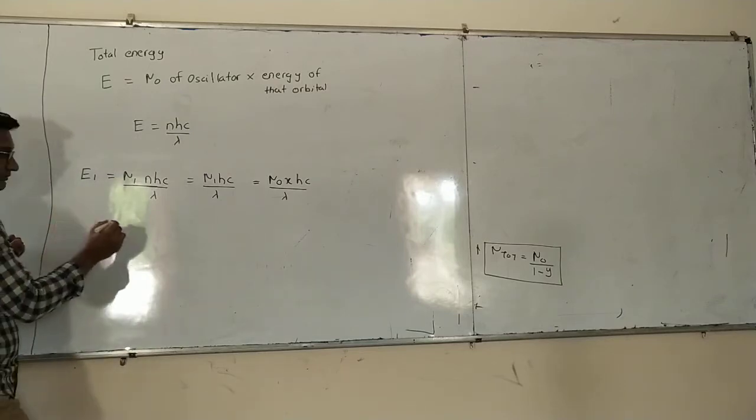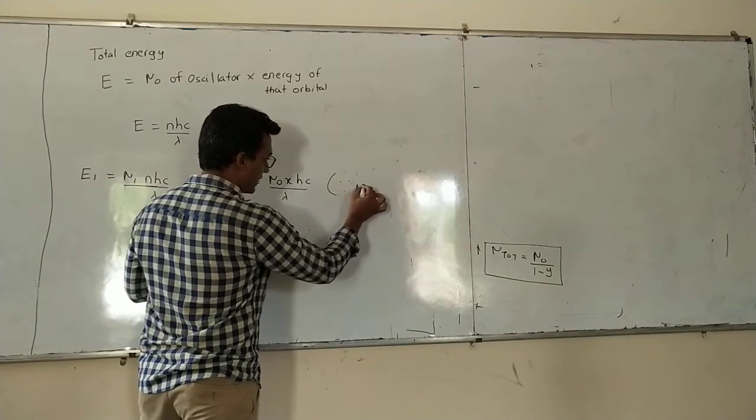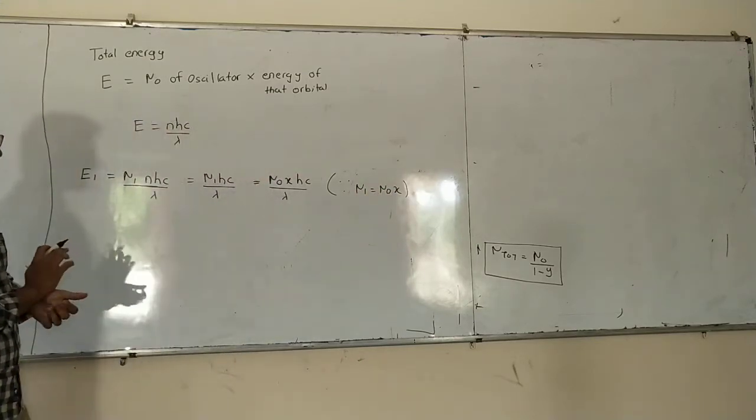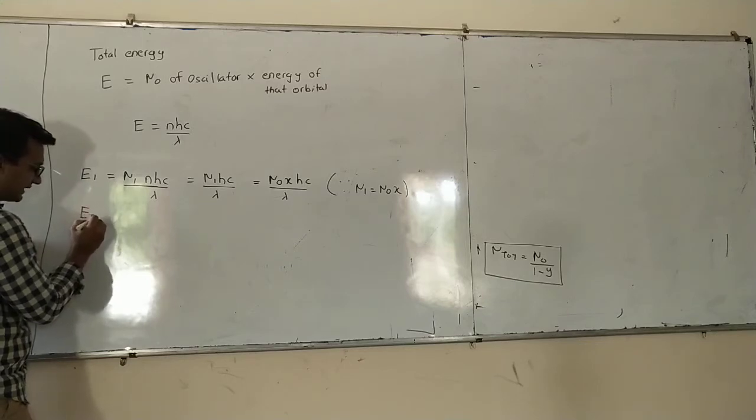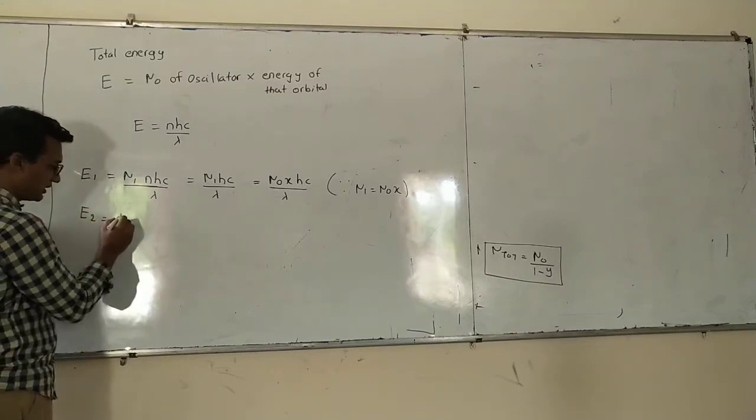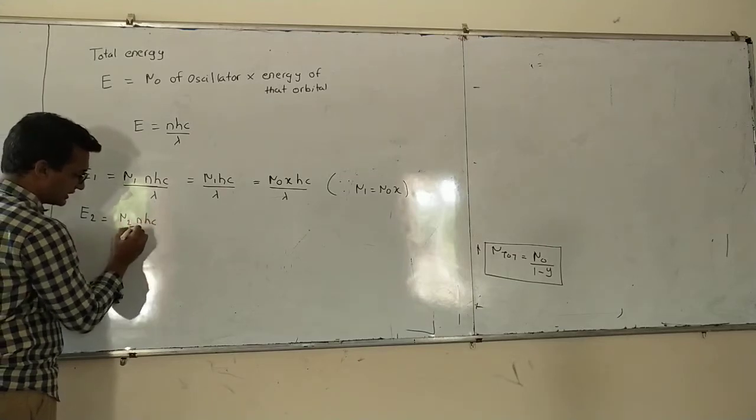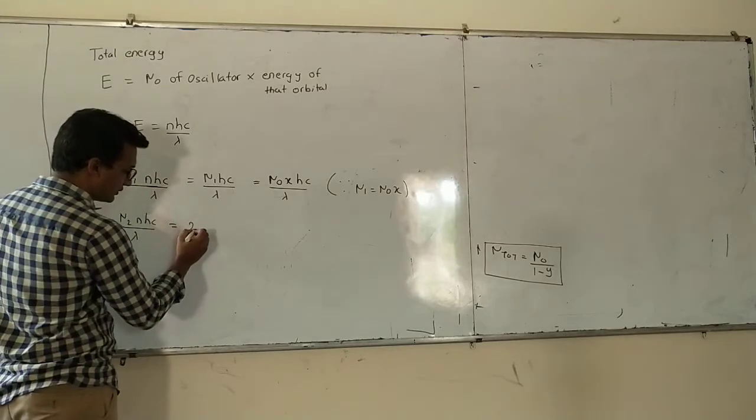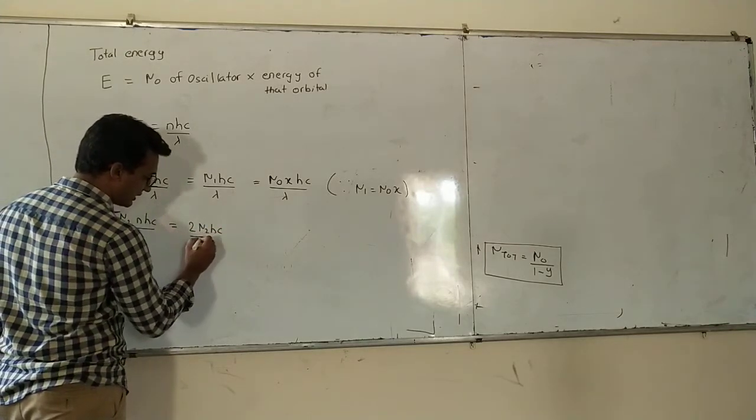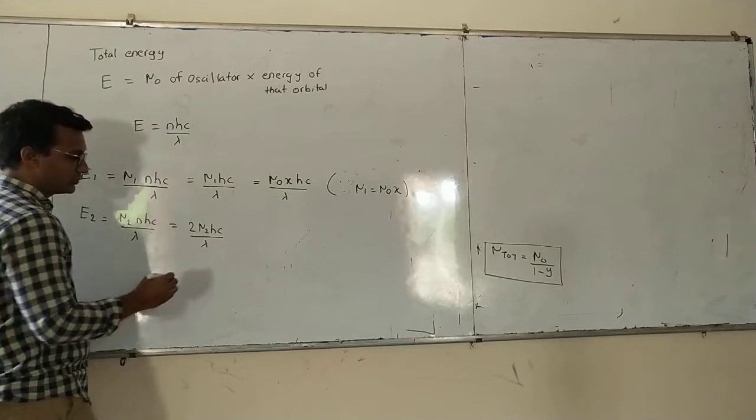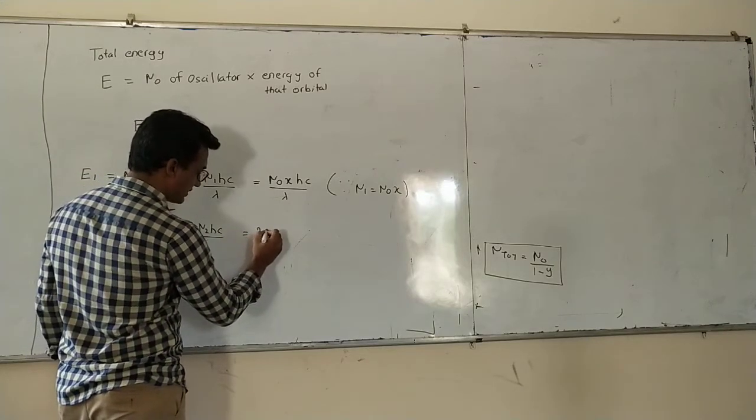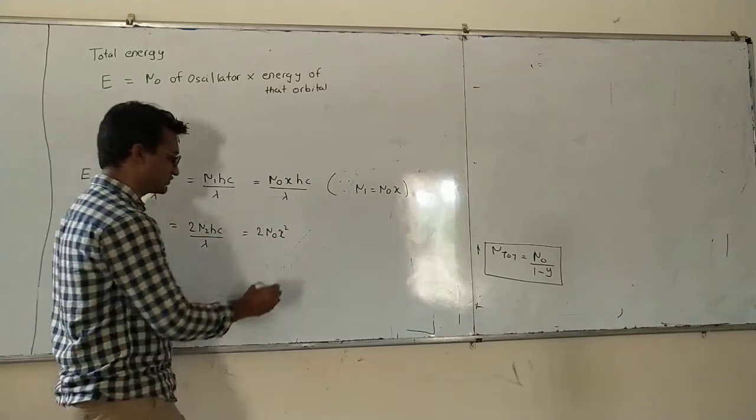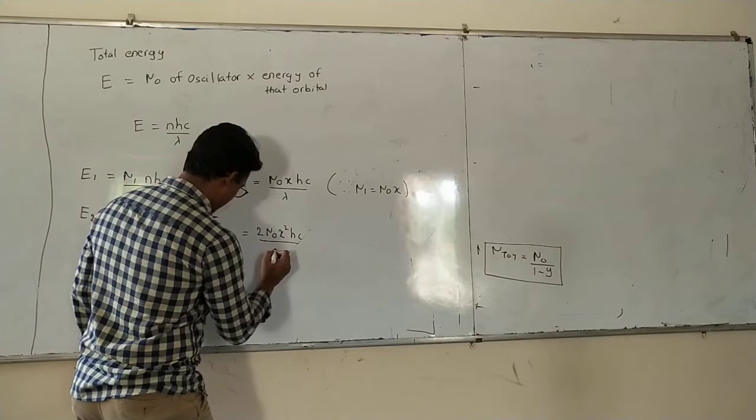Same way, since n1 is equal to n0 into x, this is what we found in the previous steps. Same way we can find E2, which will be n2 times nhc divided by lambda, where the value of n is 2, so it will be 2 n2 hc divided by lambda. We know n2 is n0 into x square, so it is n0 x square into 2 hc divided by lambda.